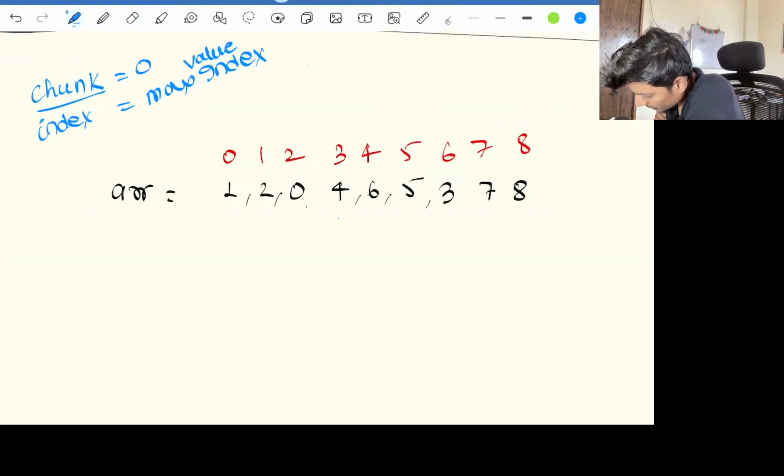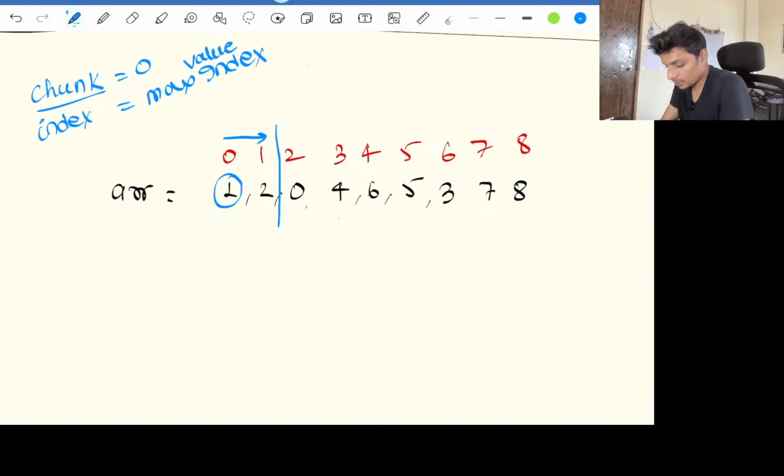Okay, so if you carefully observe, if I am getting 1 over here, I am pretty much sure that up to index 1 I need to get this chunk, yes or no? Initially, till index 1, I am first getting index 1. Okay, I'll do a dry run.